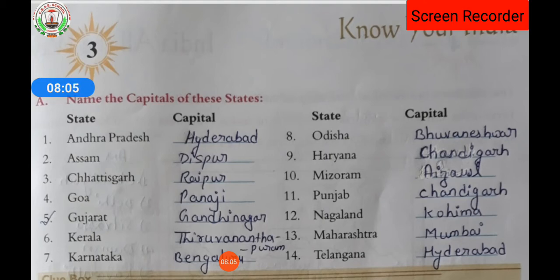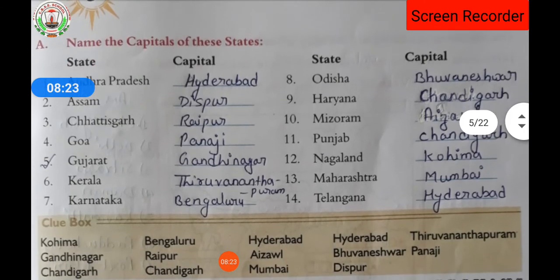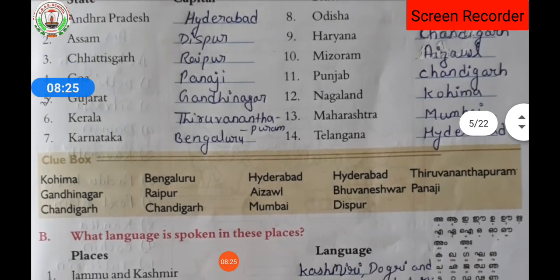Odisha, Bhubaneswar. Haryana, Chandigarh. Then Mizoram, that is Aizawl. Punjab, Chandigarh. Nagaland, Kohima. Maharashtra, Mumbai. Telangana, Hyderabad. So these are the names of the states and capitals given. You have to answer the capitals of those states.